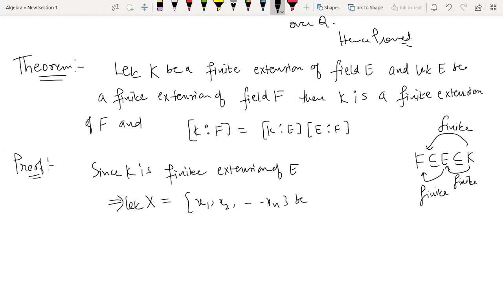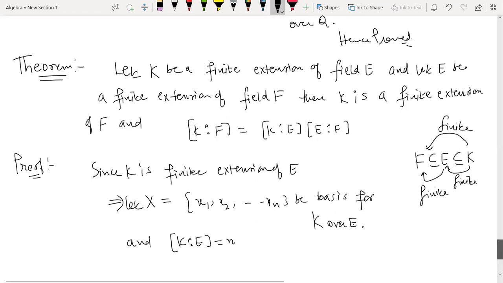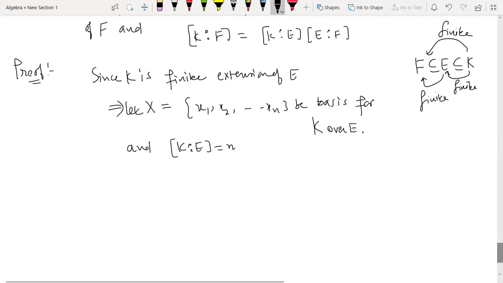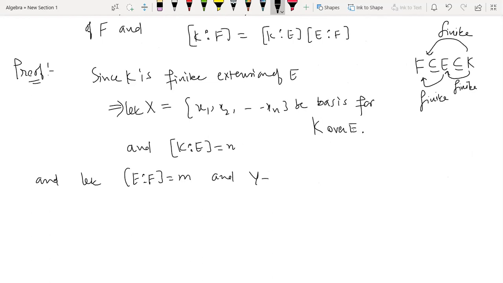Let this be a basis for K over E, and we have assumed the degree of K over E is n. We have considered that this is a finite number, n, so there will be n elements in the basis. We have just assumed they are x1, x2, up to xn. And similarly, let the degree of E over F be m, and there also exists a basis there, y1, y2, up to ym.